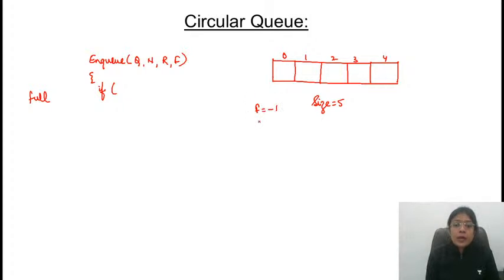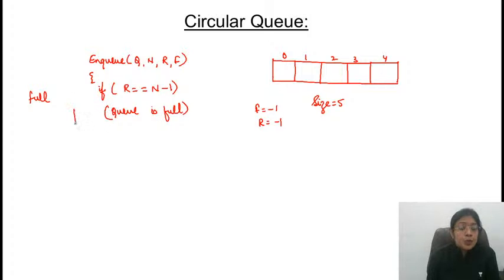Front is equal to -1, rear is equal to -1. If rear is equal to size -1, we are saying that Q is full, right? This is what we had covered. Then it prints that Q is full and exits from the function. It won't insert an element.